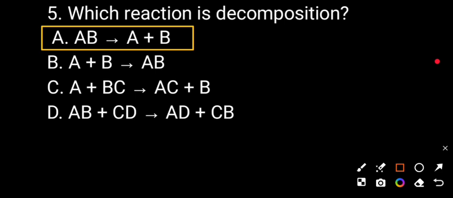Decomposition reaction is the opposite of the combination reaction. So you can see A plus B equal to AB is the combination reaction, but AB giving A plus B is the decomposition reaction.